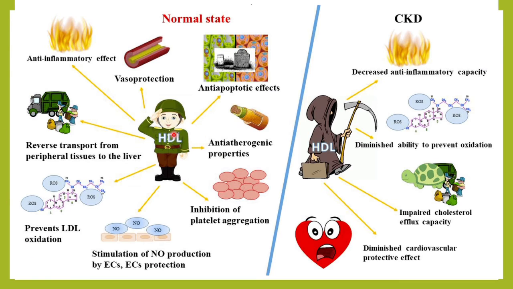So this is HDL, which acts as a good cop. It has various protective functions in the body, being the remover of excess cholesterol from our body, protecting our blood vessels, stopping inflammation, reducing apoptosis. It has anti-atherogenic properties. It will prevent platelet aggregation, hence thrombus formation, hence plaque rupture. It will prevent LDL oxidation, hence the formation of foam cells and atherosclerosis. It stimulates the production of nitric oxide, hence it dilates the blood vessels. It will prevent the formation of atherosclerotic plaque.